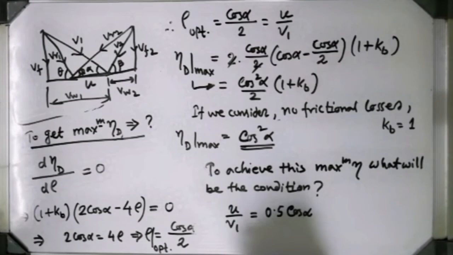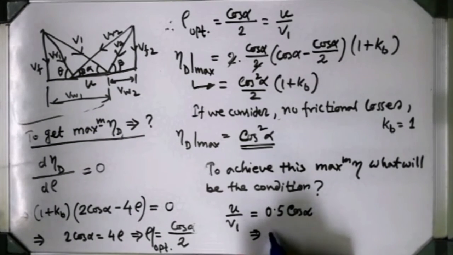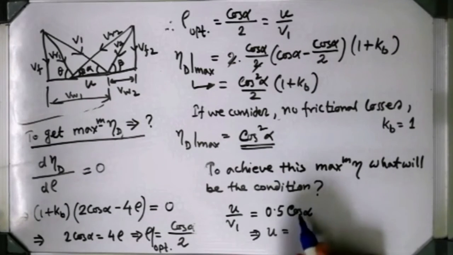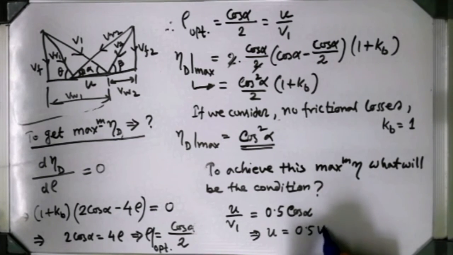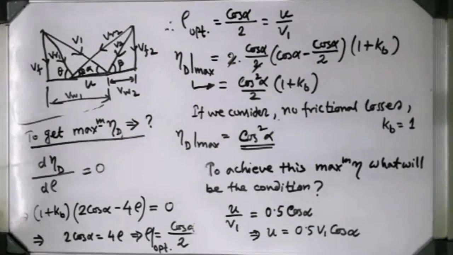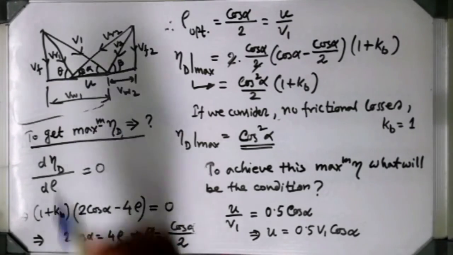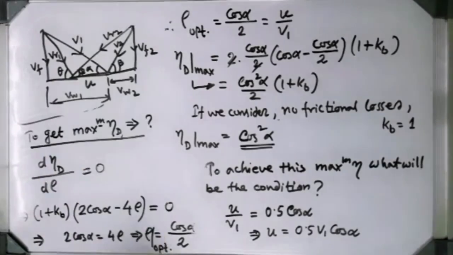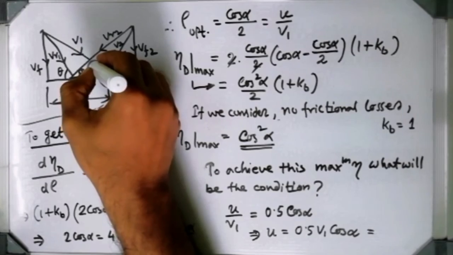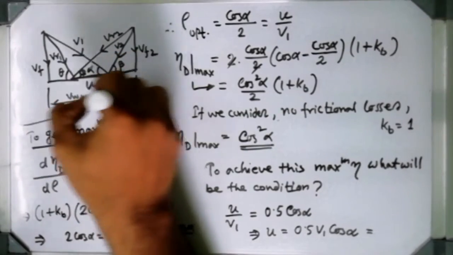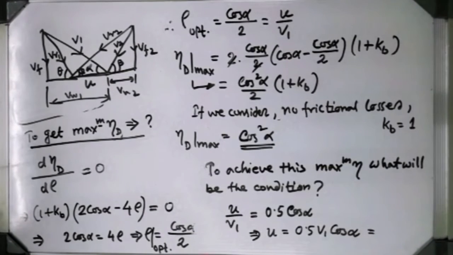What does this mean? That means if you change this relation like this, put this V1 onto that side, it will give you 0.5 V1 cos alpha. Now see the diagram. V1 cos alpha is nothing but VW1. See the diagram. V1 cos alpha, this is the alpha angle. V1 cos alpha is nothing but VW1, isn't it?